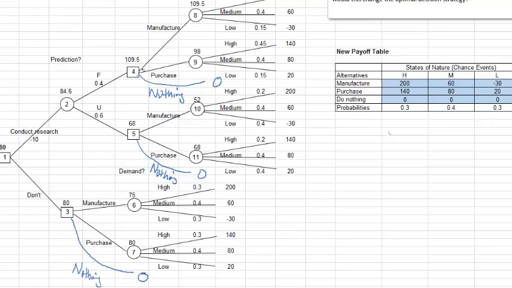Now, when you choose a node value at one of these decision nodes, we need to include a third branch in the comparison. Now here, what is the highest value for the decision node here? Well, 109.5, 98.0. So that doesn't change the node value at 4. And similarly, at node 5, it will still be 68. And at node 3, the value will still be 80. So 0 from doing nothing will not be the highest value in any of these decision situations. So the optimal decision strategy will remain the same.